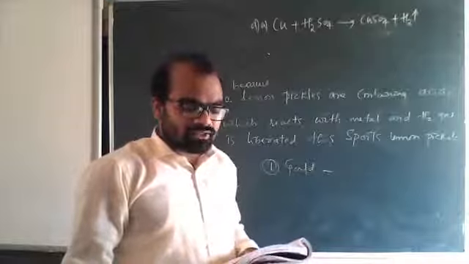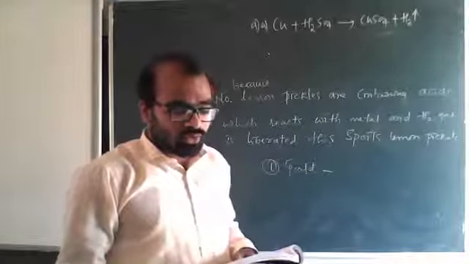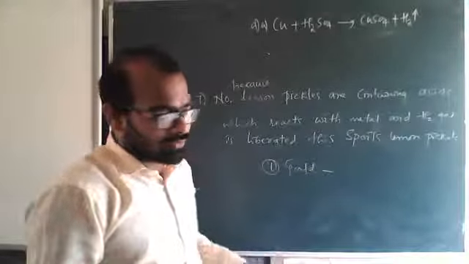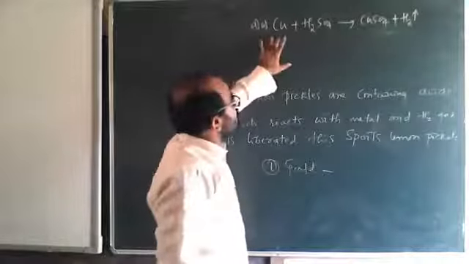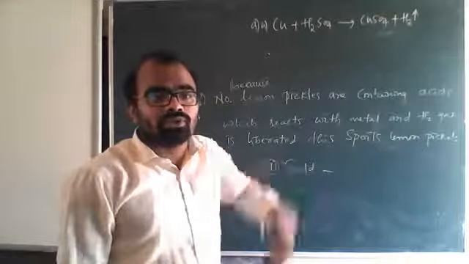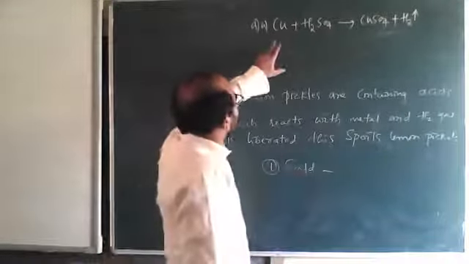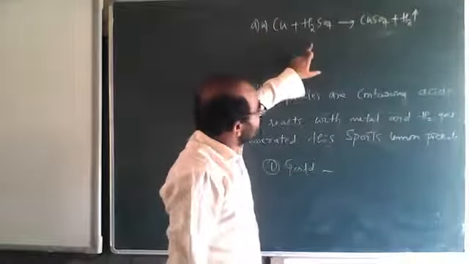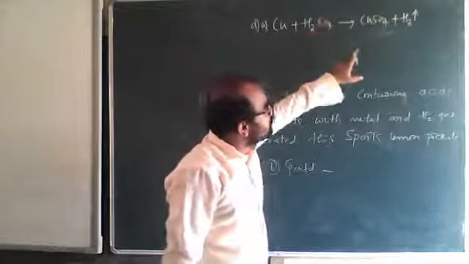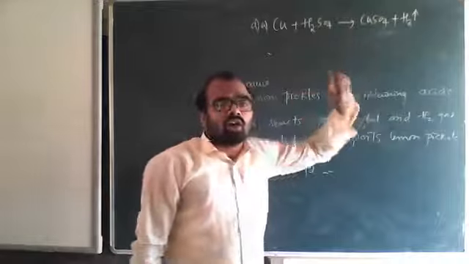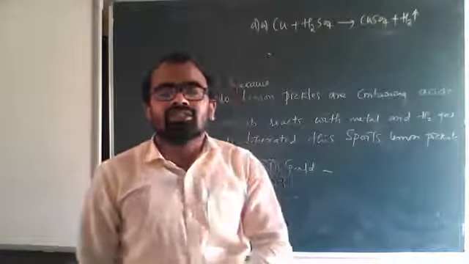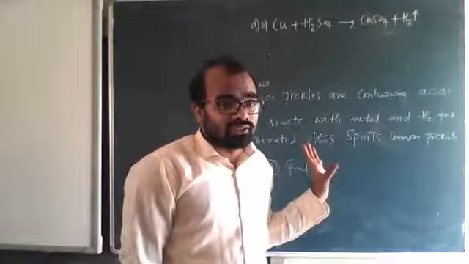Iron nails are placed in copper sulfate solution. Write word equations of the reactions involved. See, you have to write the word equations also. Word equations means how? You have to write here: copper reacts with sulfuric acid to form copper sulfate. Along with that, hydrogen gas is liberated. I am not going to write that. You have to write that.